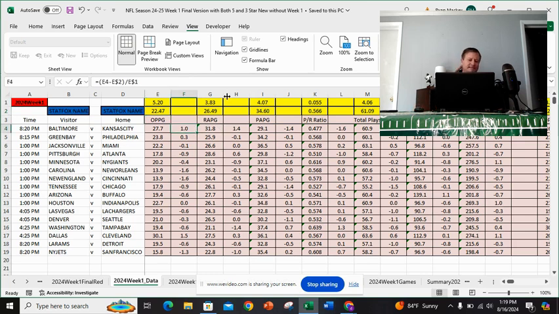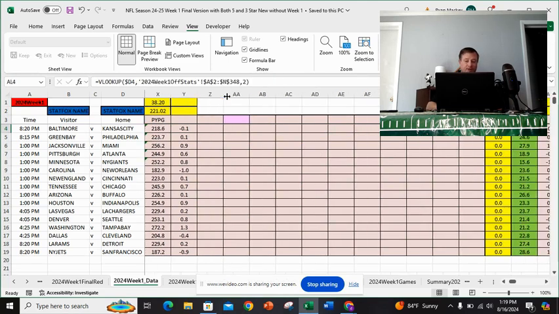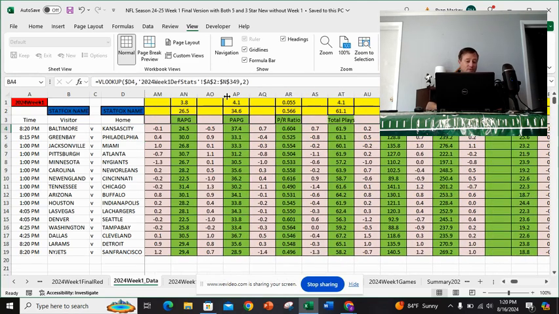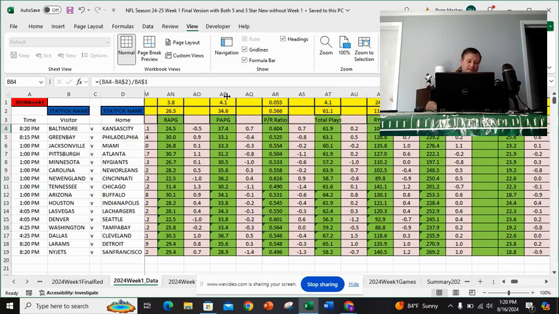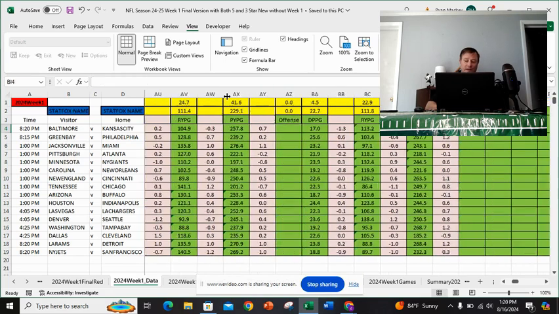Now I take these z-scores, and I have some proprietary stuff that I'm not going to get into, but I take these z-scores, that's Baltimore, and these z-scores, this is all Kansas City, the top line. It has a pass ratio, total plays. All of that comes into account when you're trying to predict the over-under. But what makes my system unique? Why do I think I can win?